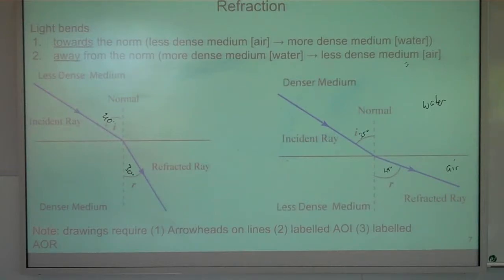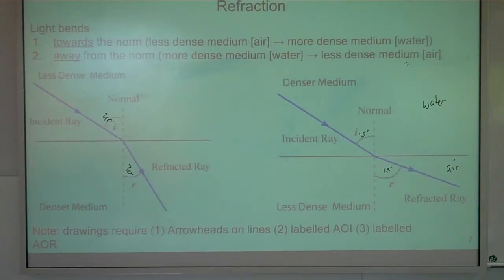Then when it comes out the other side, there's a new norm, and that will be 40 degrees again. So that line there and that line there will be parallel, but they're going to be offset by a little bit. So come in at 40, bend 30, come in at 40.